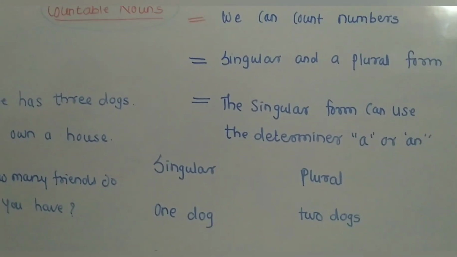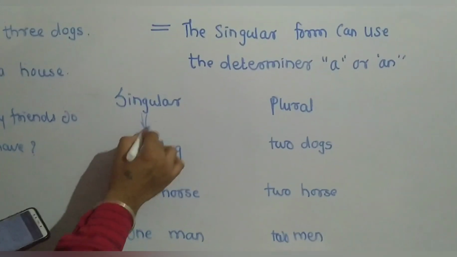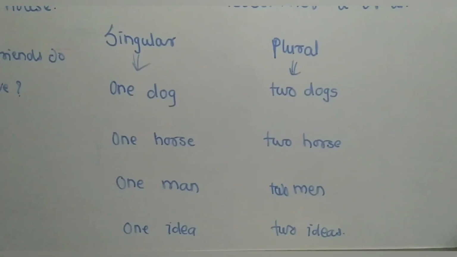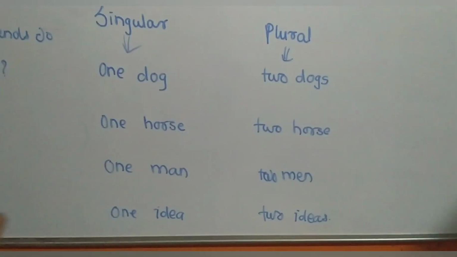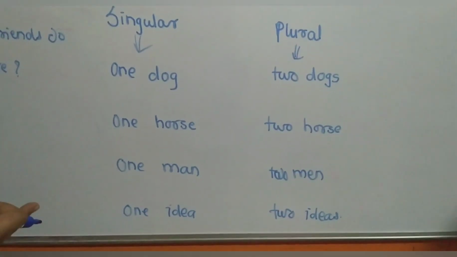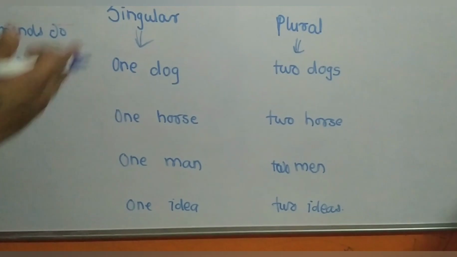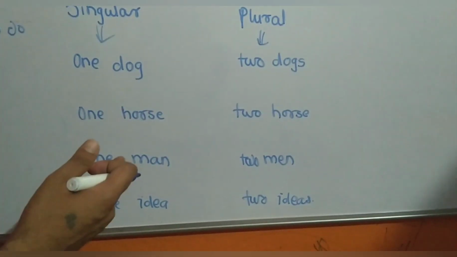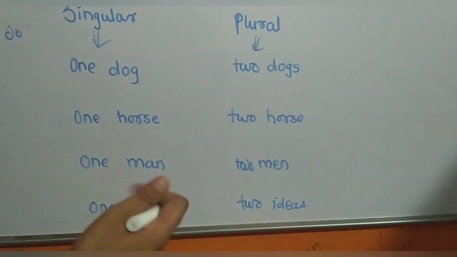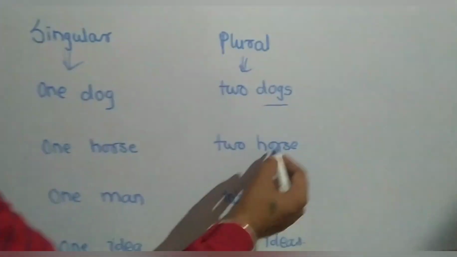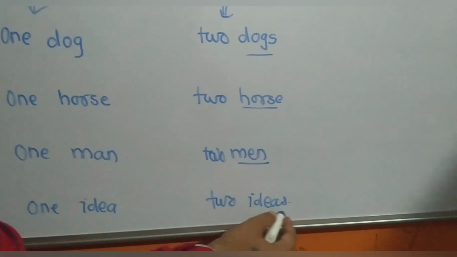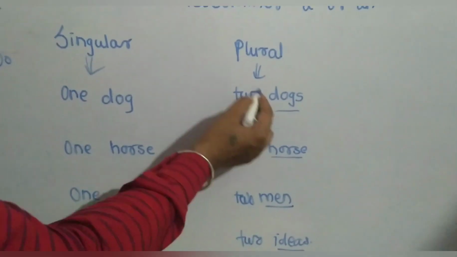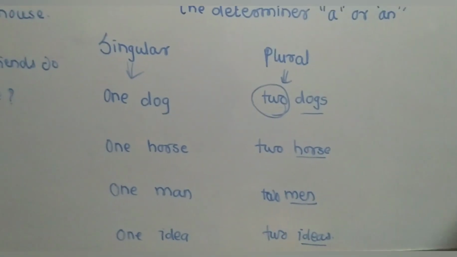Now see the singular form and the plural form. Just like one dog, one horse, one man, one idea. These are the singular forms. Now the plural forms are two dogs, two horses, two men, two ideas. So dogs, horses, men, and ideas indicate two or more, and these numbers are indicated as the plural form.